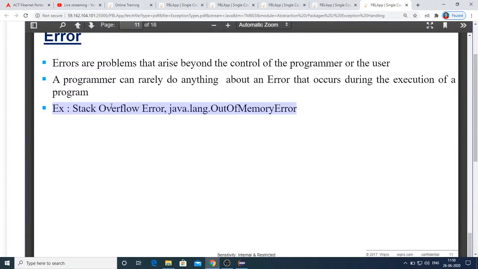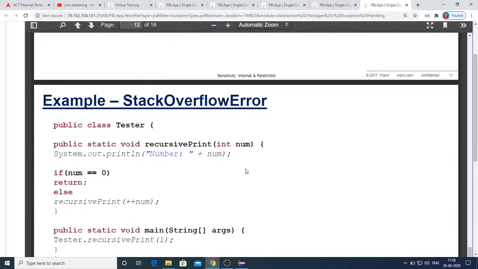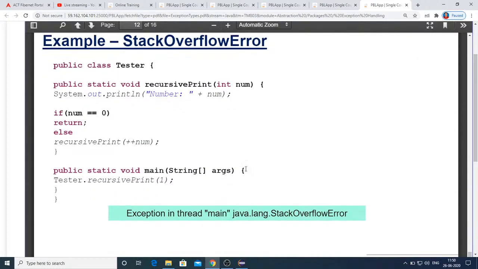And you haven't included any terminating condition. In such a case, you can get this StackOverflowError. That's one of the examples. Yeah, here you can see the example I'm trying to tell.